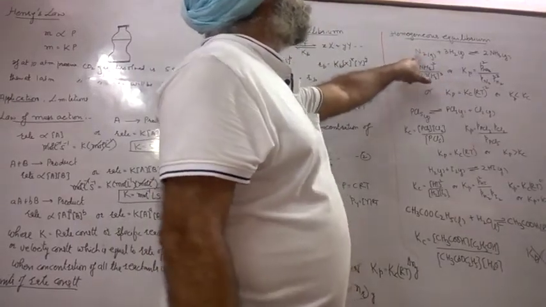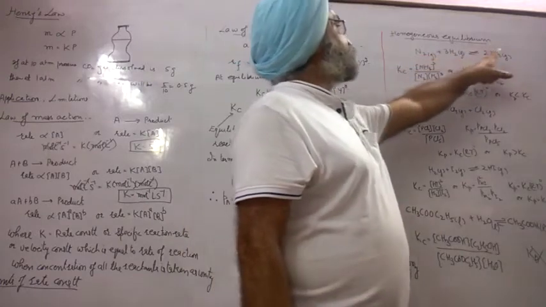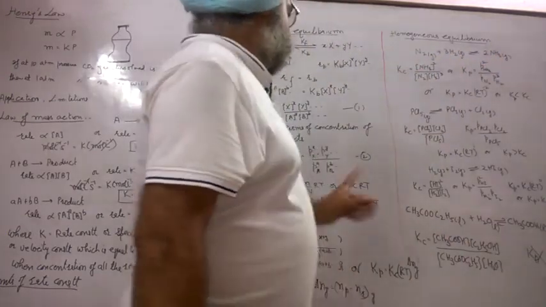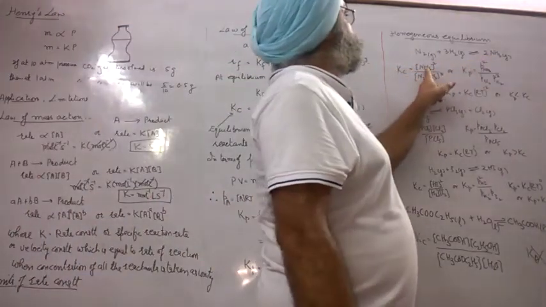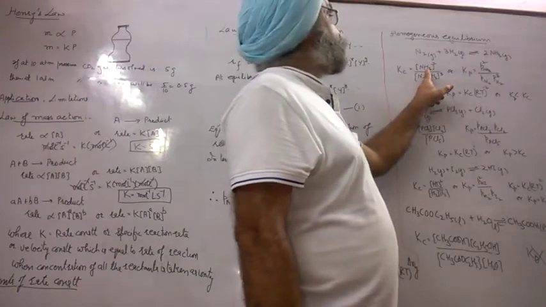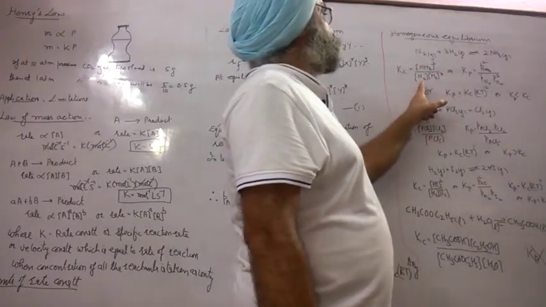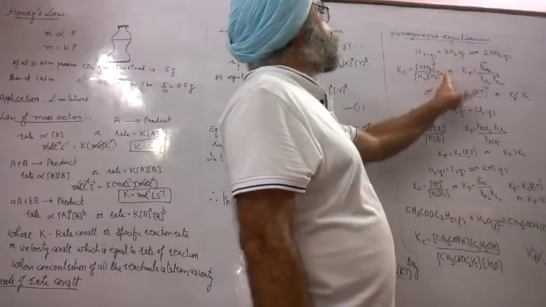Like nitrogen with hydrogen gives ammonia. All are gases. Then by law of chemical equilibrium, the product is NH3. Molar concentration of NH3, coefficient power, power 2, upon molar concentration of reactant. In case of hydrogen, power 3, the coefficient is 3.